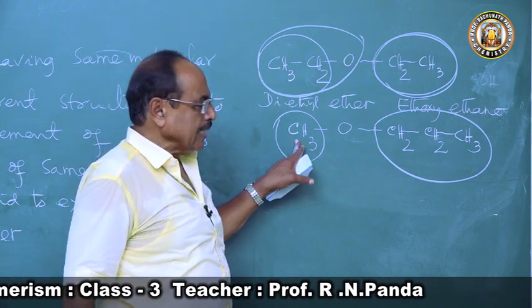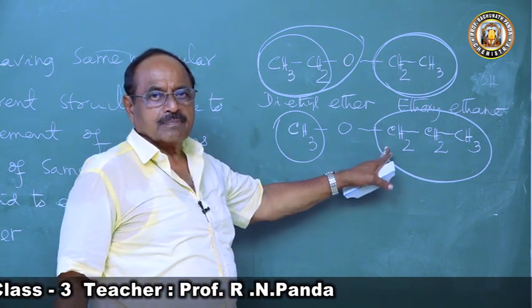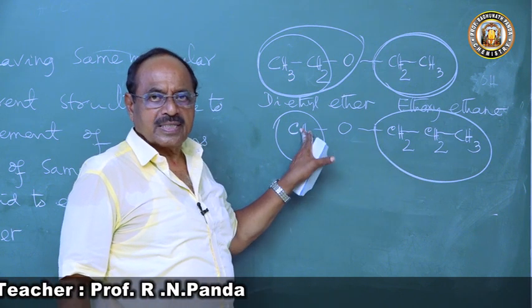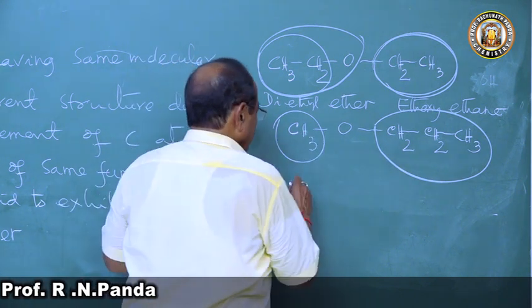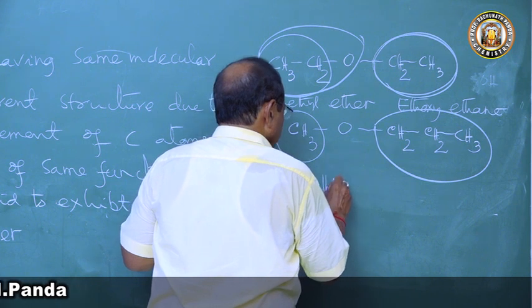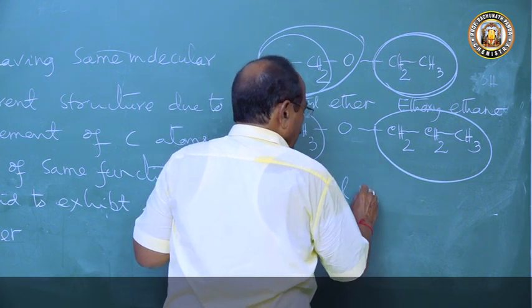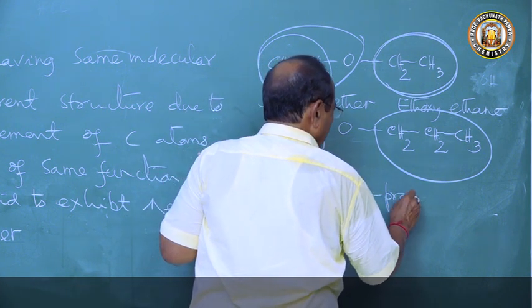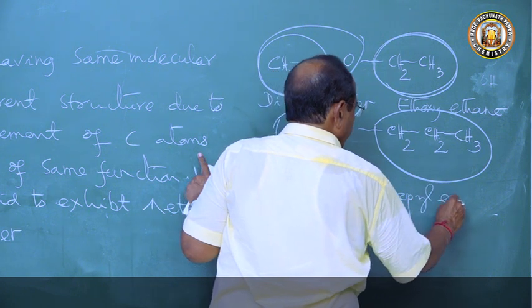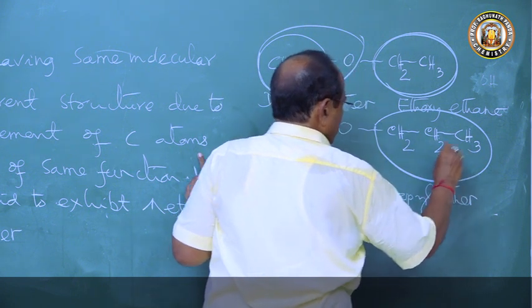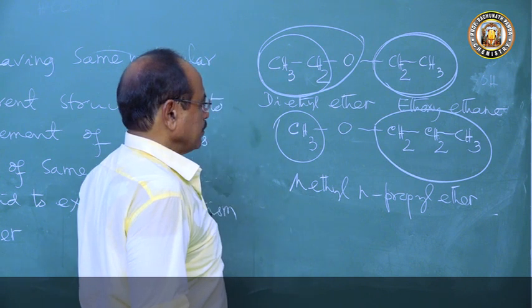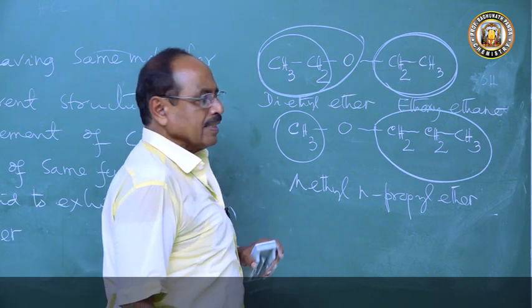So this is methyl and this is propyl. M comes first, so it is methyl n-propyl ether, because this propyl group can be of 2 types.